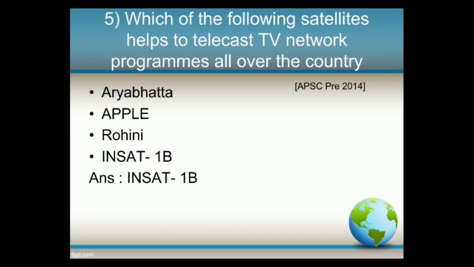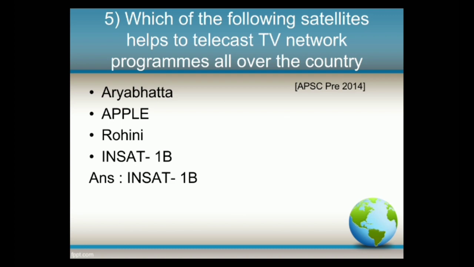Aryabhatta was India's first artificial satellite. It was built by ISRO but launched from Kapustin Yar, Soviet Union in 1975. The full form of Apple is Ariane Passenger Payload Experiment. It was India's first experimental communication satellite launched from French Guiana in 1981, and Rohini satellite was also launched on experimental basis.